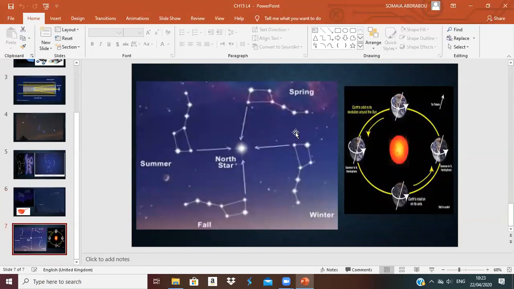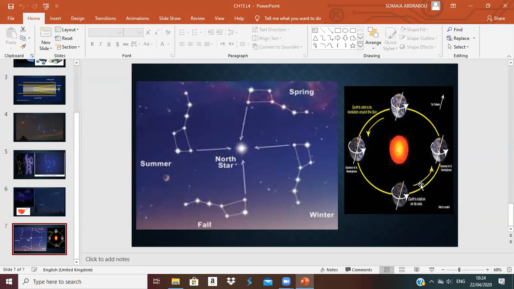Now, this picture shows that the Big Dipper and Little Dipper are in different directions. Do the stars move, or does the sun move? No. It is an important point to know that the sun doesn't move and the stars don't move, but the earth rotates on its axis, which takes 1 day, and the earth also revolves around the sun in its orbit, which takes 1 year.